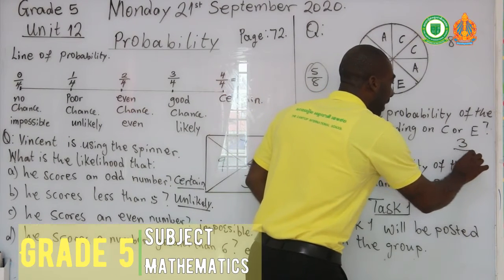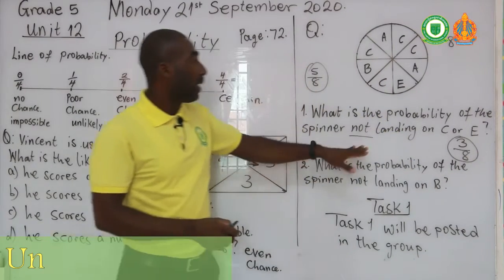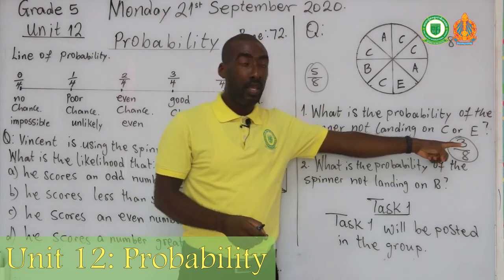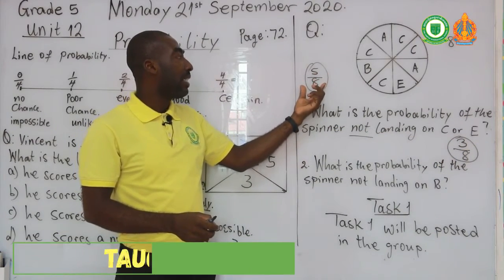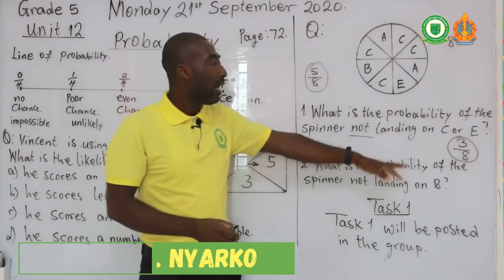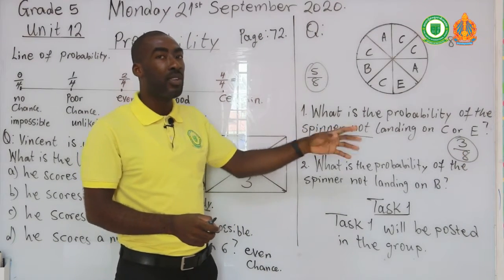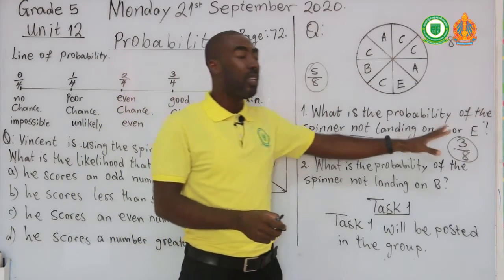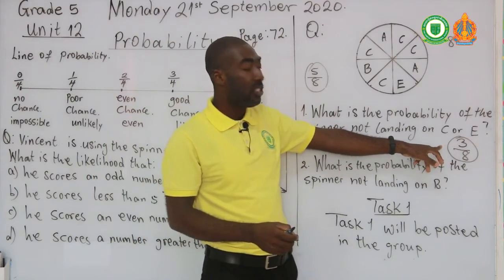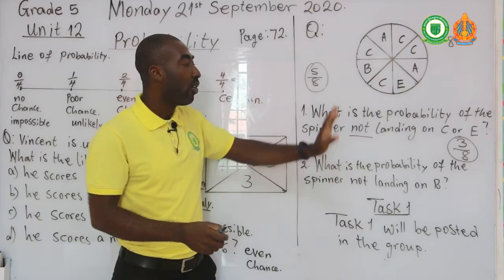So there are 3 over 8 chances that your spinner is not going to land on C or E. The 5 over 8 is the chance that it can land on either C or E, and 3 over 8 is the chance that it will not land on C or E. So you try to know the difference. The key word here is not. This is your correct answer, and this is a different one when the not is not there.